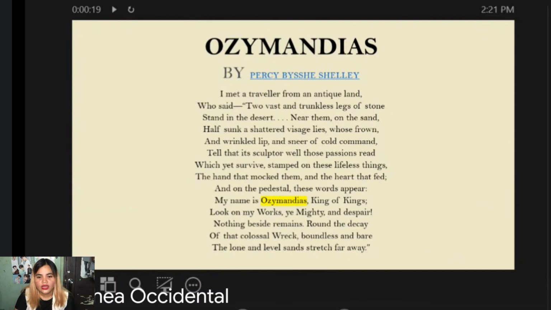You know, one thing that I found in this sonnet is that there is irony in it. Here, my name is Ozymandias, King of Kings. Look on my works, ye mighty, and despair. Ozymandias was expected to remain forever, but his statue is now crumbling away. Right? So it is possible to interpret the poet's themes as a symbol of the greatness of art. We can see here that the statue outlived the king himself.